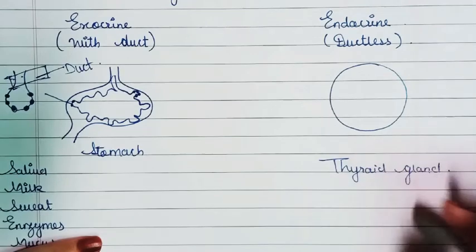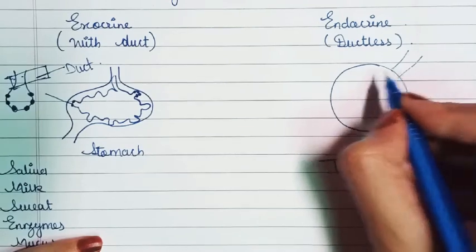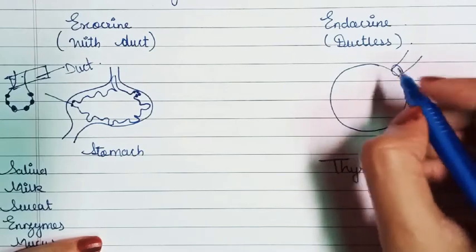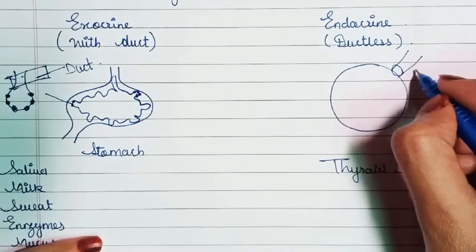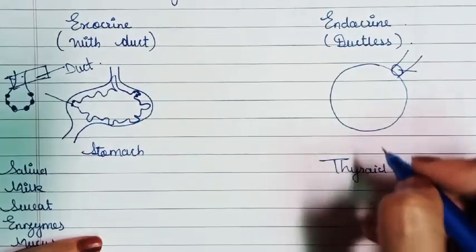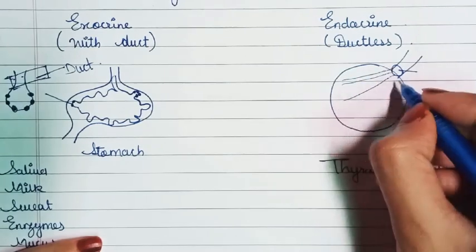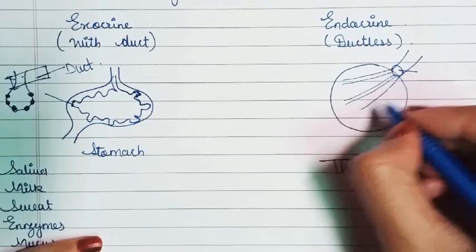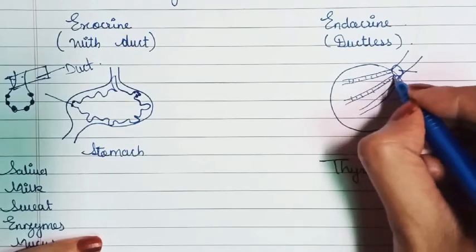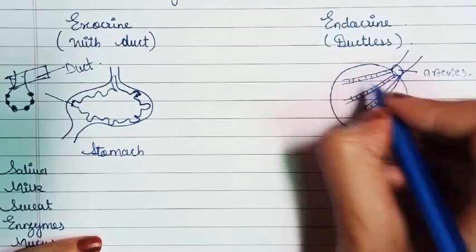gland. We know that arteries bring blood from the heart, and we will write here this blood supply from arteries comes towards the thyroid gland. Then here it divides into blood capillaries. This artery is going to be divided into blood capillaries. Here you can see the blood capillaries. This is arteries. This is blood capillaries.